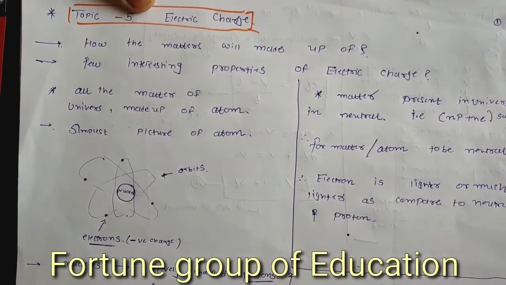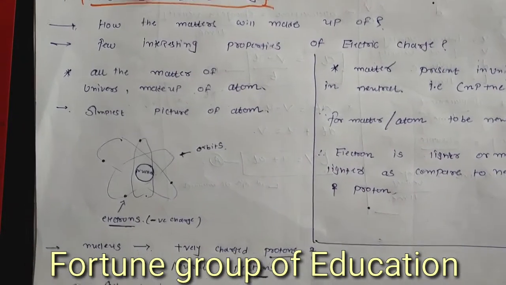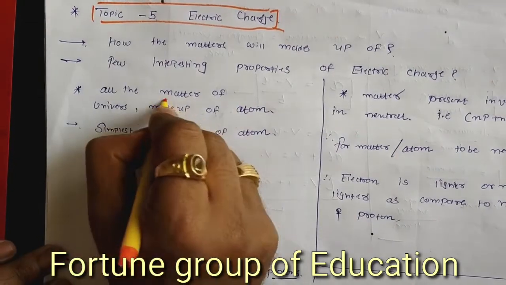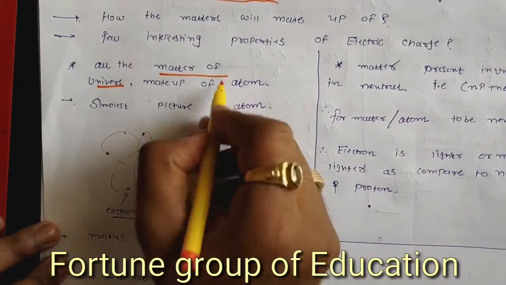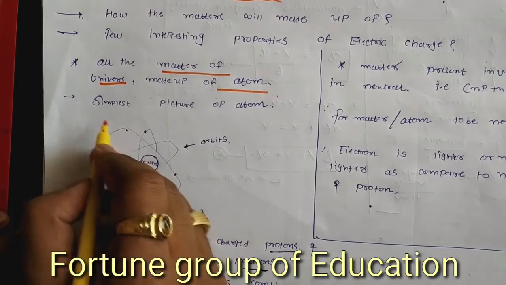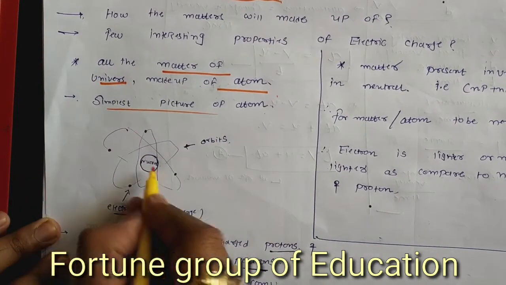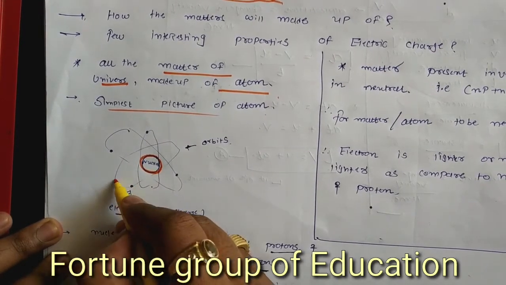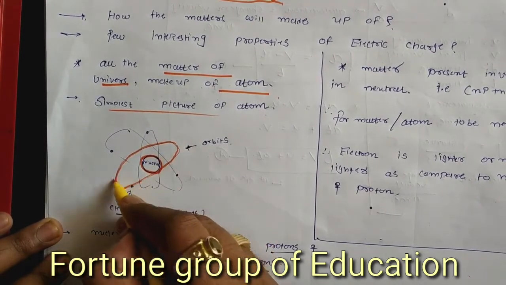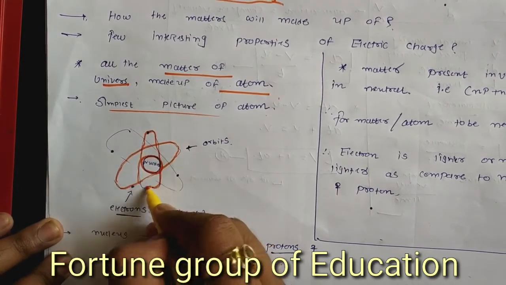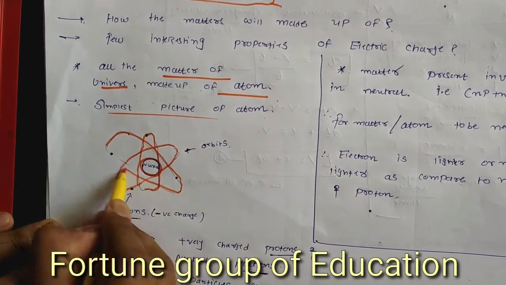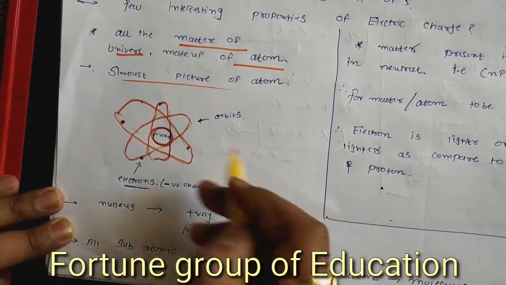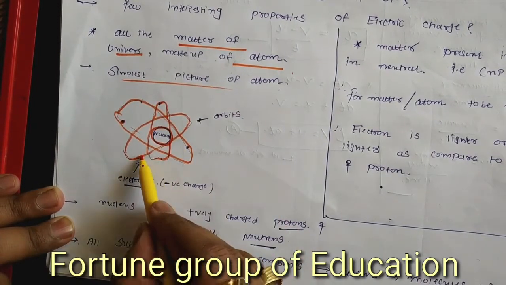First of all, we have to discuss that all the matter of the universe is made up of atoms. We know that. This is the simplest picture of an atom. This is the nucleus, and around the nucleus there are orbits. In these orbits are the electrons.